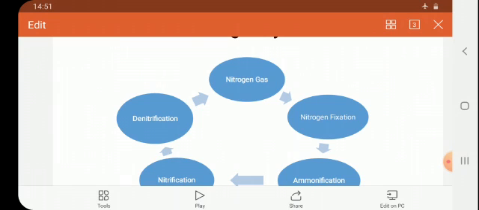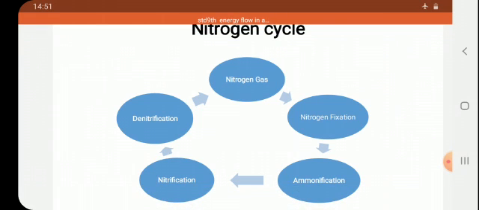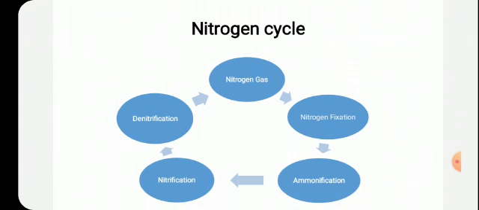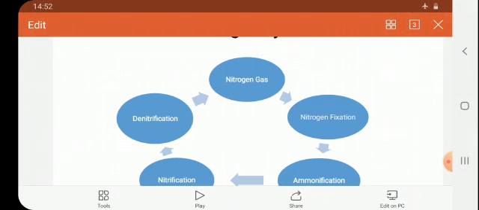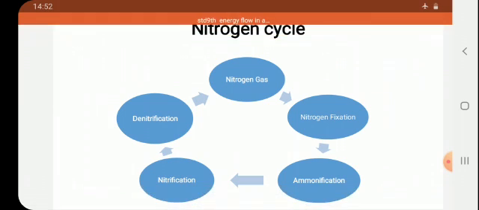All organisms participate in the nitrogen cycle. It is an important component of proteins and nucleic acids. Proteins build our body strong, and the important component of protein is nitrogen. That's why, as compared to other elements, nitrogen is a very important element, but it is inactive.